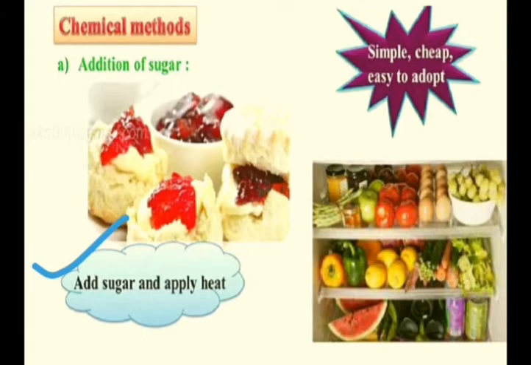the concentration of that solution increases, and this solution, with a high concentration of sugar, removes water from the microbes. I mean to say, whenever microbes are in such a solution where the sugar concentration is very high, the water from the living cells or the microbes will come out. The process is called plasmolysis. The process of water going outside from the microbes to the sugar solution is called plasmolysis, and this is the basic process by which the microbes cannot propagate or grow easily in higher sugar containing solutions. So sugar is also a very easy, cheap and simple kind of food preservative.